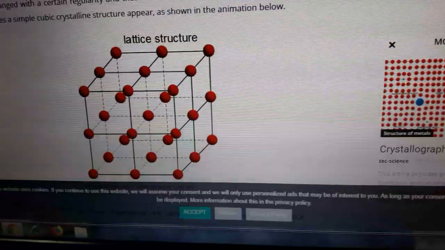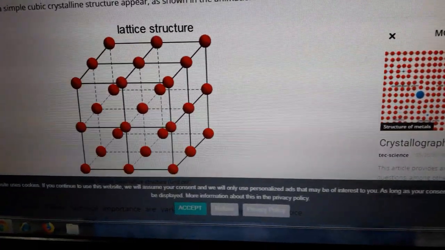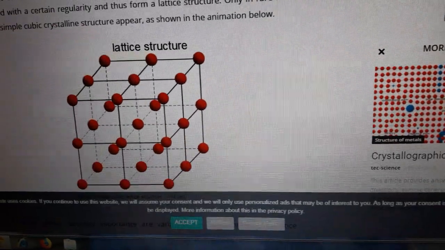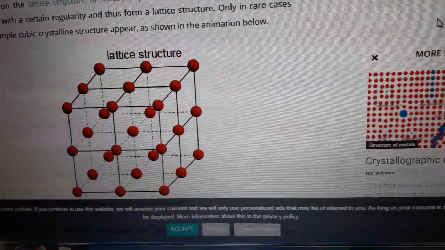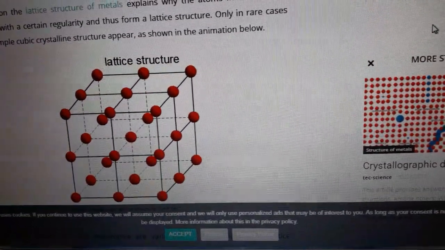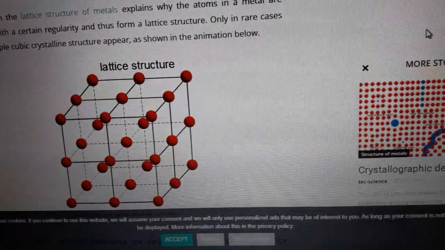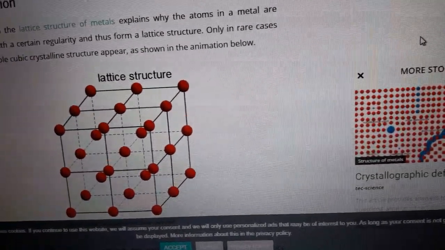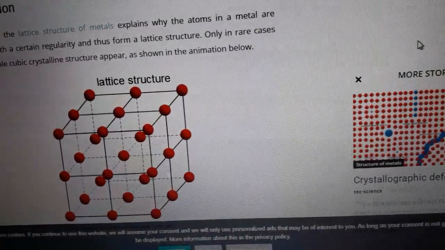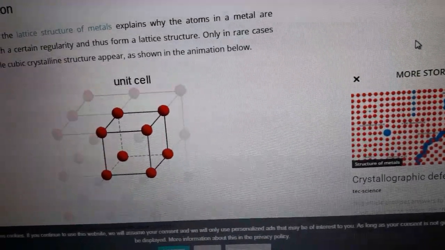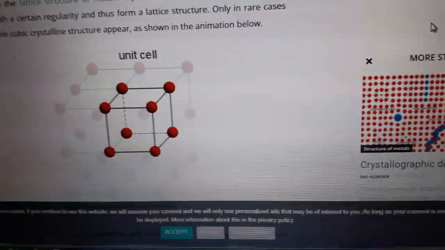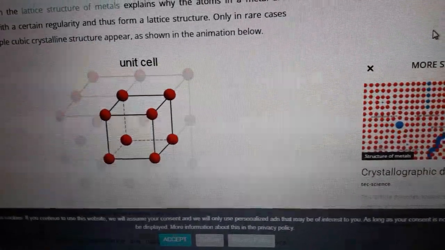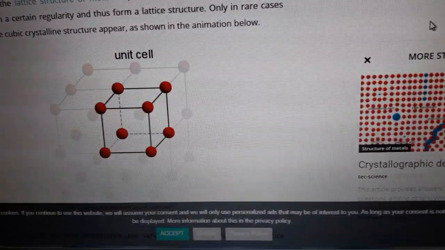So the whole lattice is a repetition of a small 3D group of lattice points, and this is nothing but a unit cell. By this diagram, children, you can understand that a lattice structure is given and a unit cell is shown again and again. So a unit cell is a repetition which will ultimately result in a lattice structure or a crystal. The concept is very clear from this diagram.